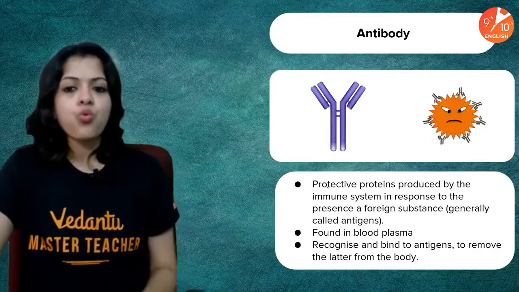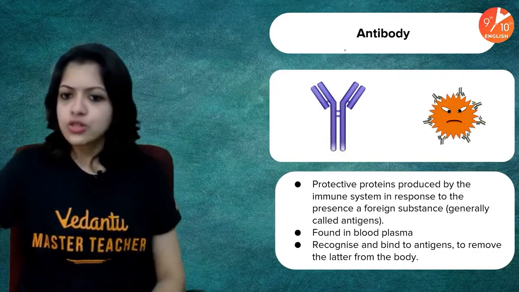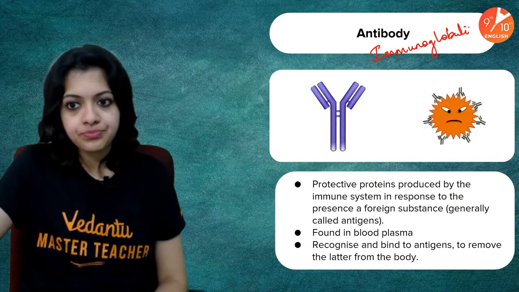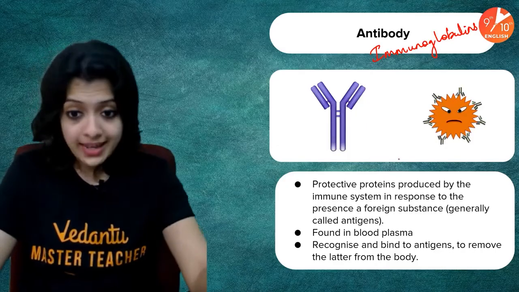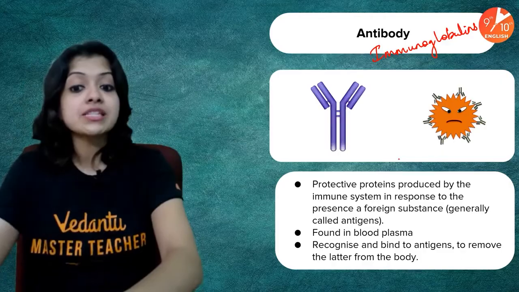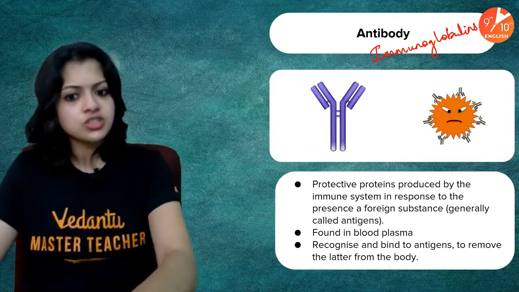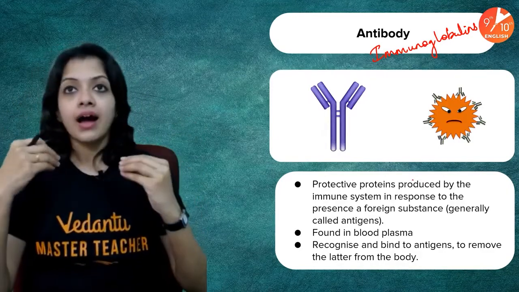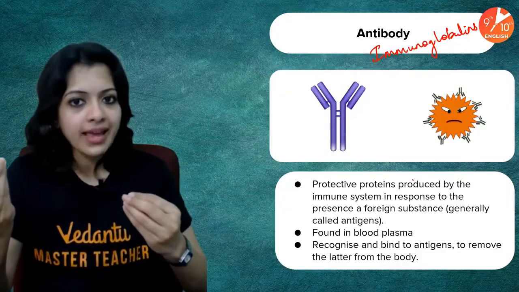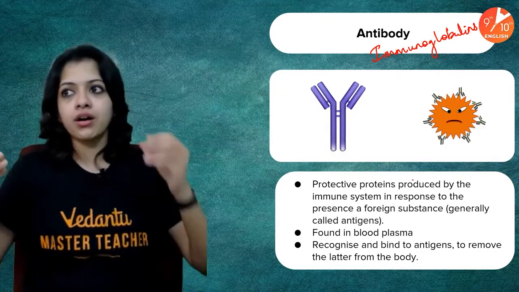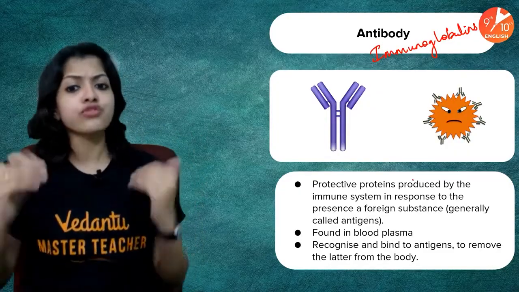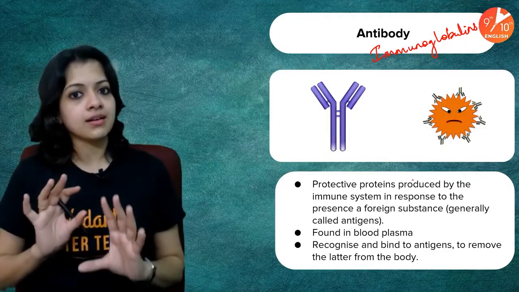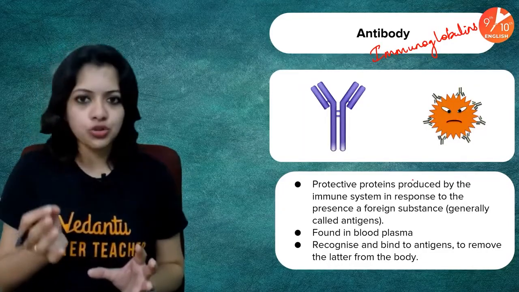Now, what are antibodies? They are also called immunoglobulins. These are certain protective proteins produced by the immune system in response to the presence of a foreign substance. Generally, a foreign substance is called an antigen. Remember, I told you antigens in general refer to any substance which can trigger an immune reaction. So anything, even germs or anything like that which enters into your body, a foreign substance, is called an antigen. Whereas, as I said, in some people's RBCs, there can be certain naturally occurring antigens.